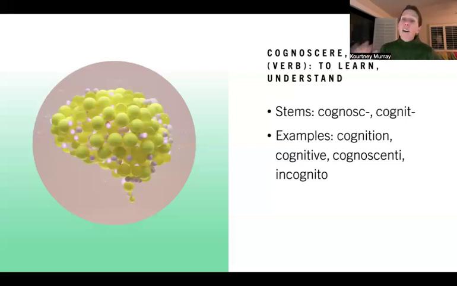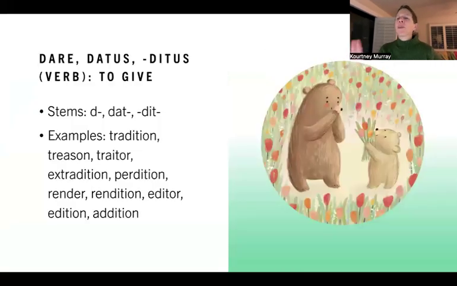And when you're incognito, you are unrecognizable. You are unable to be learned. You are unable to be understood, right? So in- is negative, and that's what happens when you're going incognito, basically in disguise. Now I'm trying to think of the word disguise. I mean, that's definitely from the French. I don't think that has a Latin root. I don't worry about disguise. It's not going to be in this chapter anyway.